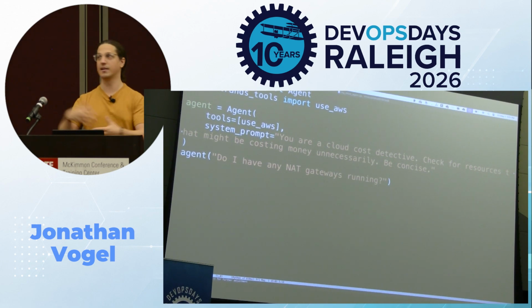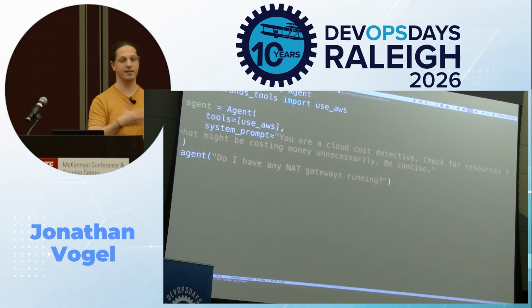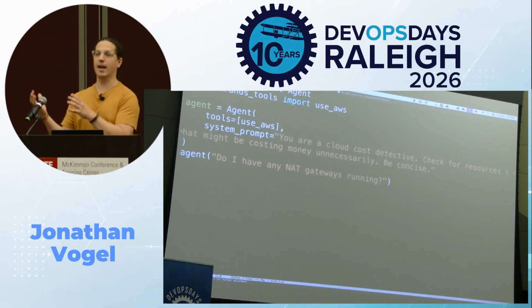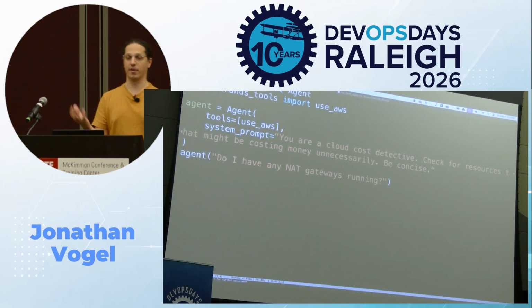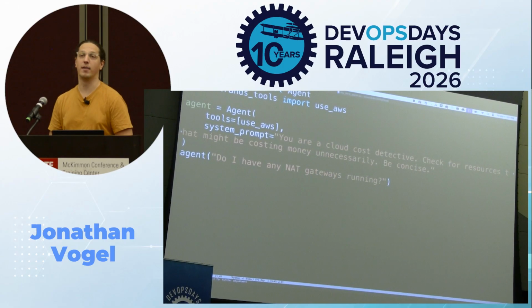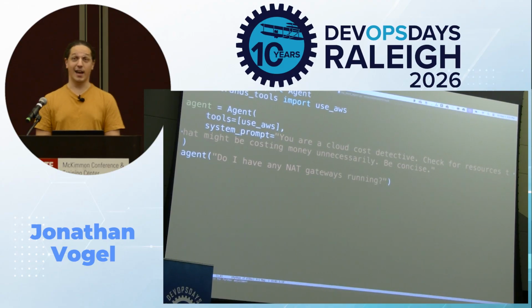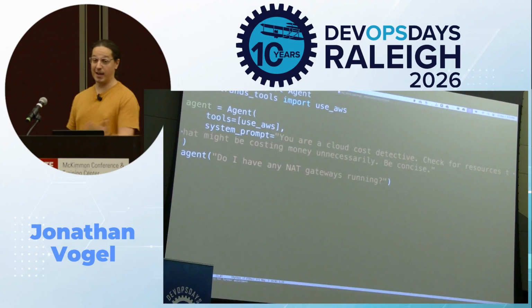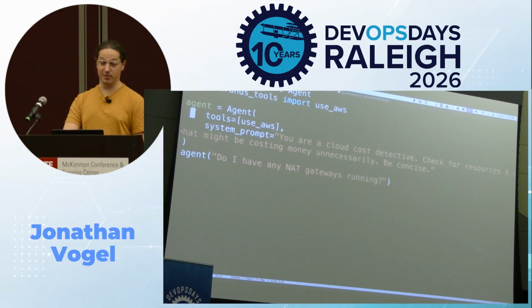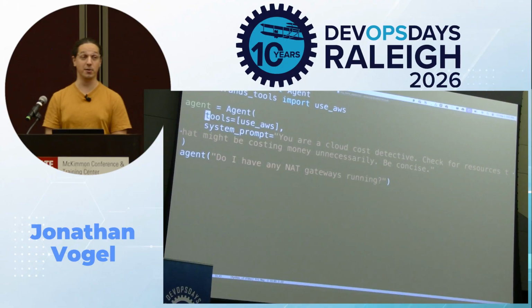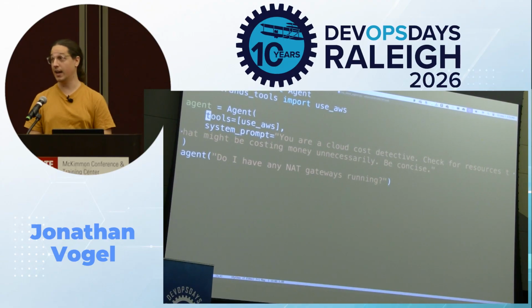They learn things like, I need to set up a VPC and get my EC2, and NAT gateways are a way for that network to work, and they cost money. It costs about $30 a month. So for a student, if you don't need that NAT gateway after you set up your tutorial, you should probably delete it. So I'm going to get this agent here using a built-in tool. I'm going to say use AWS. This is just built-in AWS tooling.